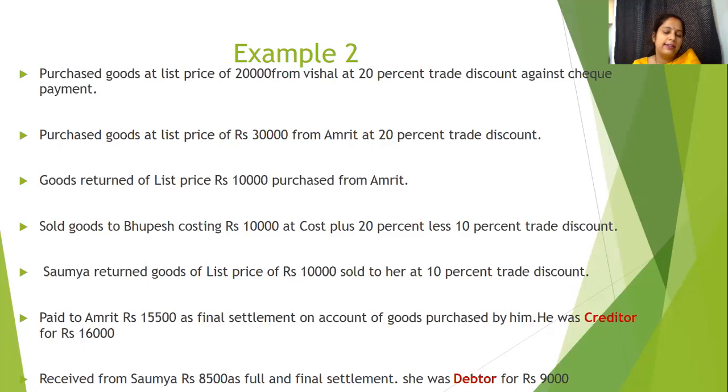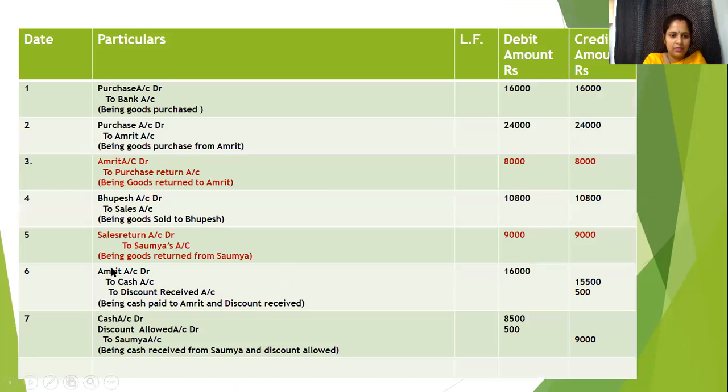So it is a real account, goods coming in will be debited, and Soumya is the giver. So credit the giver. In this way, the transaction will be sales return account debit to Soumya's account. We will write the amount after calculation, like we have deducted trade discount, and this is the narration. This is the way we post in the journal.